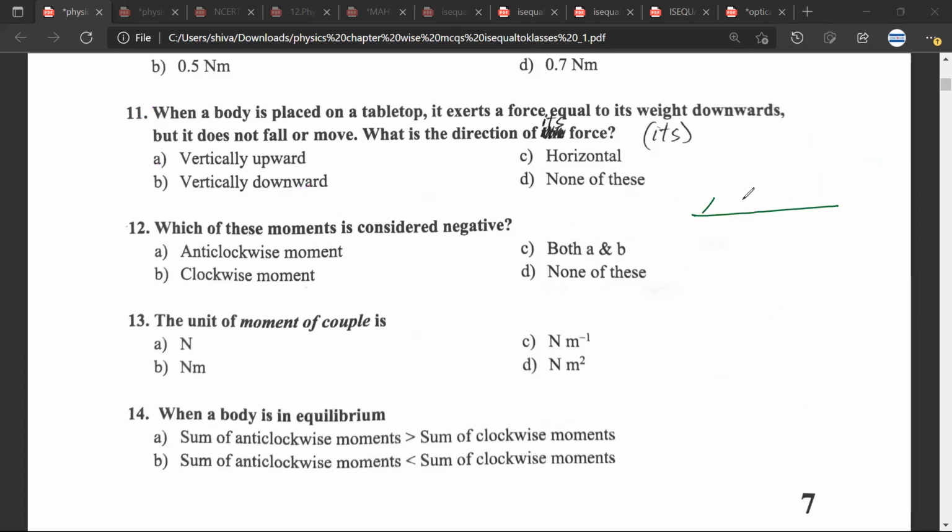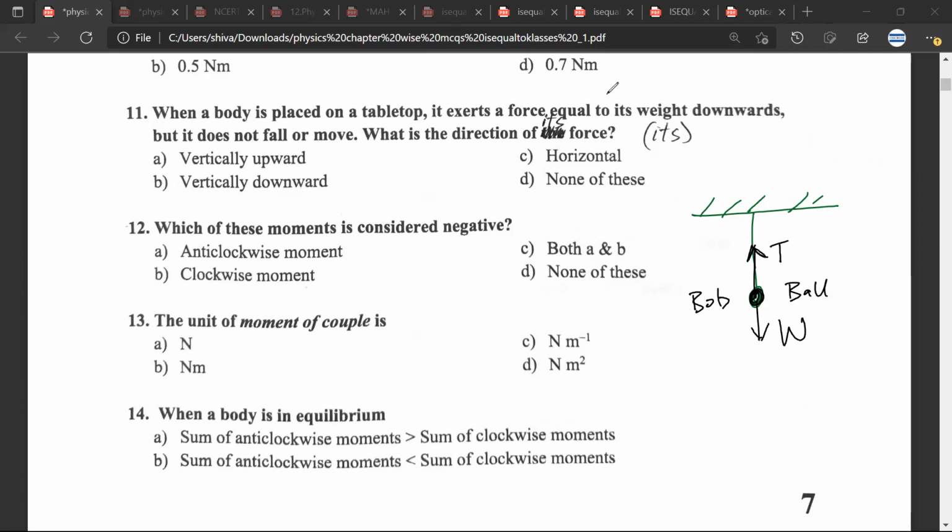I think in your book they have an example where they have taken a body like this. So this is a simple pendulum. Now this is a ball which is hanging. So here the tension in the thread would be equal to the weight of the bob. Any doubt? No doubt, sir.